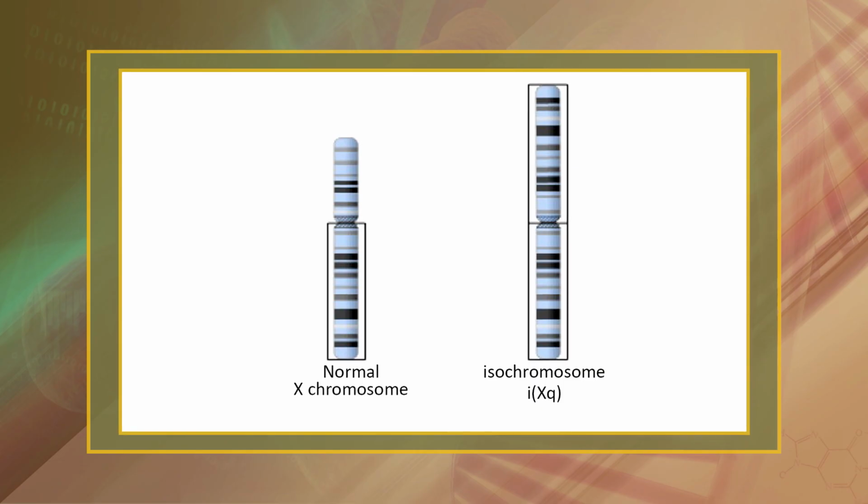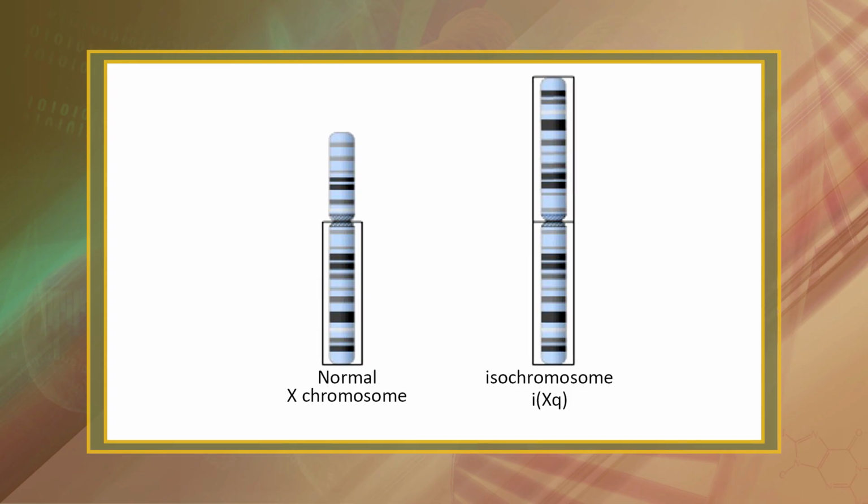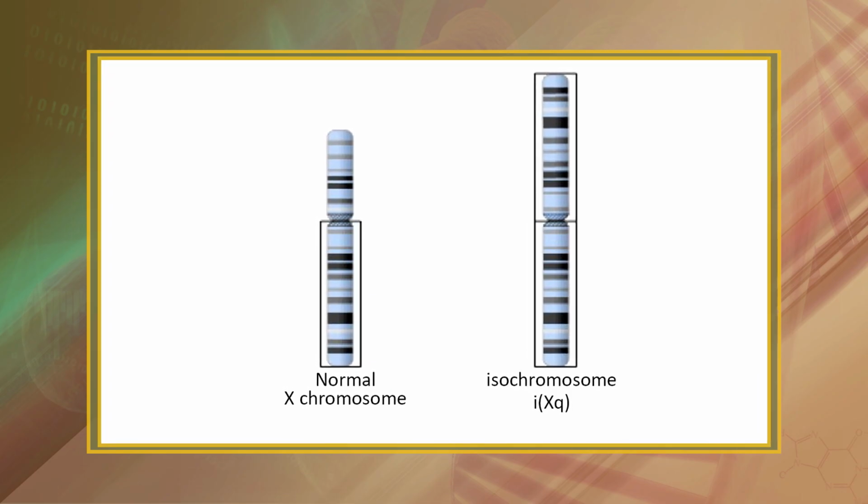An isochromosome is an unbalanced structural abnormality in which the arms of the chromosome are mirror images of each other. The chromosome consists of two copies of either the long arm or the short arm, because isochromosome formation is equivalent to a simultaneous duplication and deletion of genetic material. Consequently, there is partial trisomy of the genes present in the isochromosome and partial monosomy of the genes in the lost arm. The most common isochromosome is the X sex chromosome.